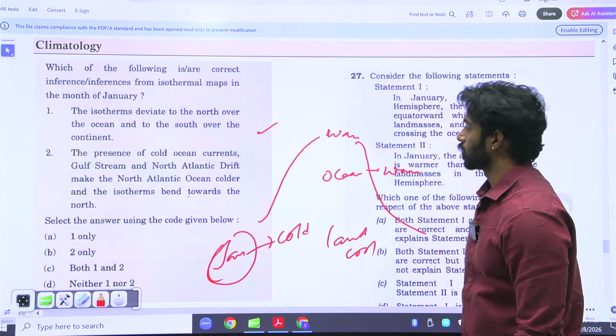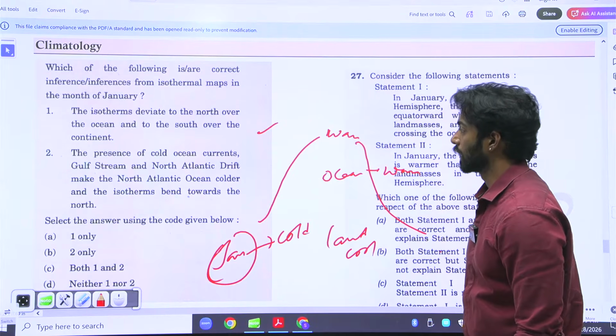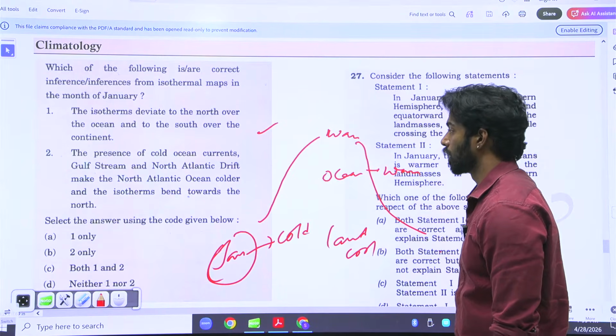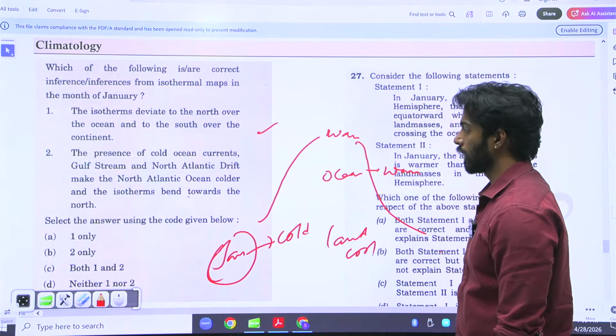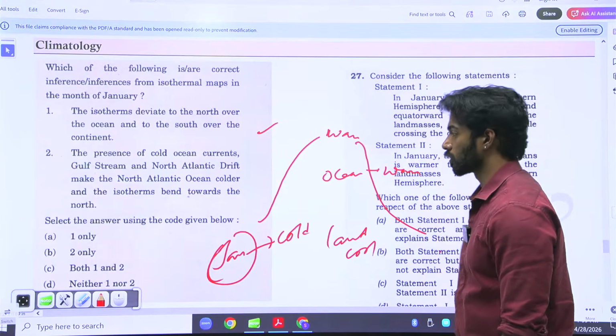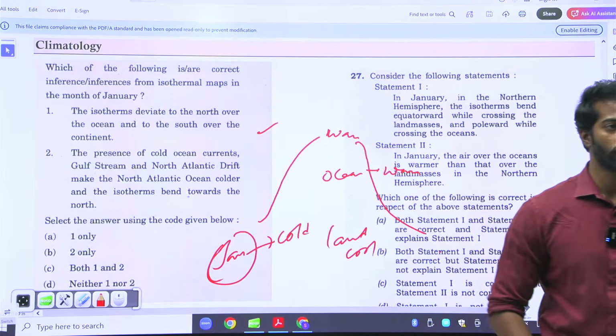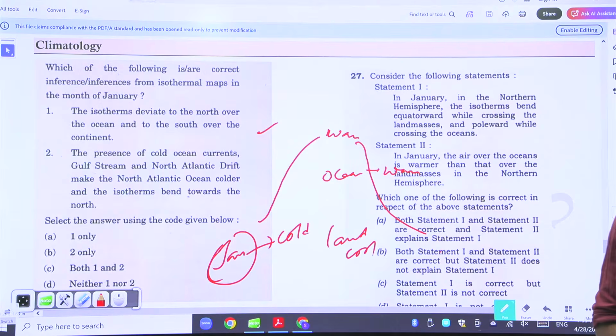Presence of cold ocean currents, Gulf Stream and North Atlantic drift make the North Atlantic Ocean colder and isotherms bend towards the north. Is it? What is the wrong here? What is the mistake here?